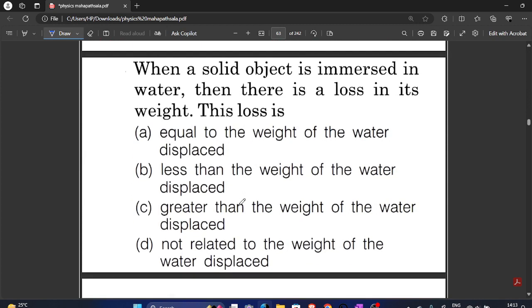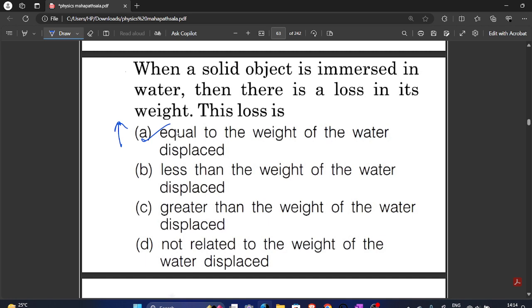Now next question. When a solid object is immersed in water, then there is loss in its weight. This loss in its weight is due to... अरे भाई हम सबको पता है किसकी वजह से होता है, बॉन्ड फोर्स की वजह से, बॉन्ड फोर्स जो नीचे से ऊपर की ओर लगती है बॉडी के ऊपर जो भी बॉडी लिक्विड में जाती है. The loss is equal to the weight of water displaced. Yes, it is this only.